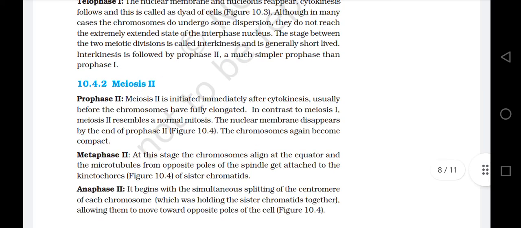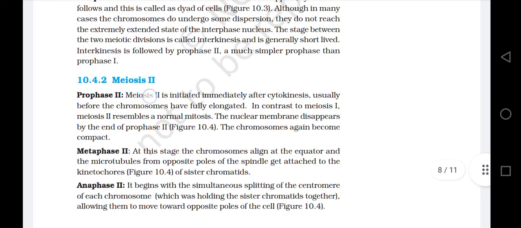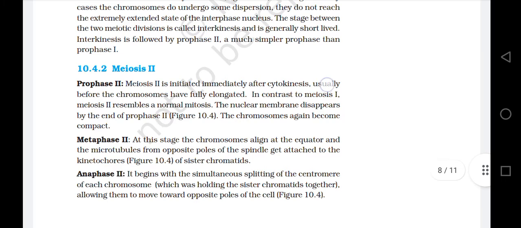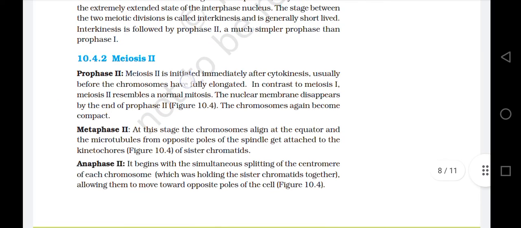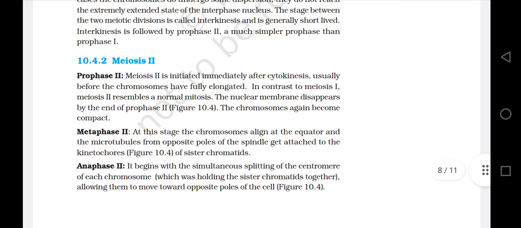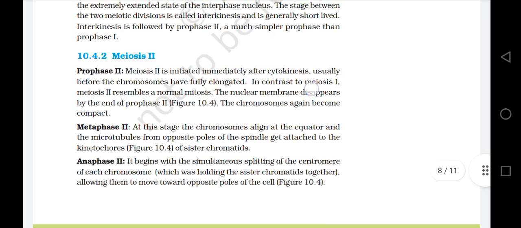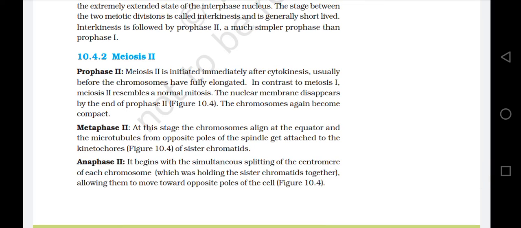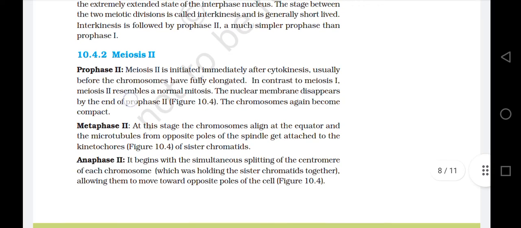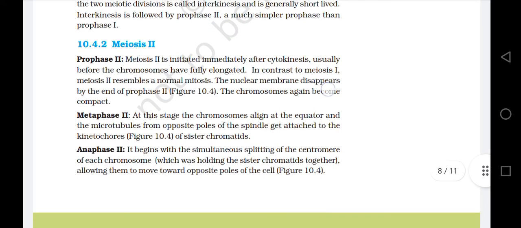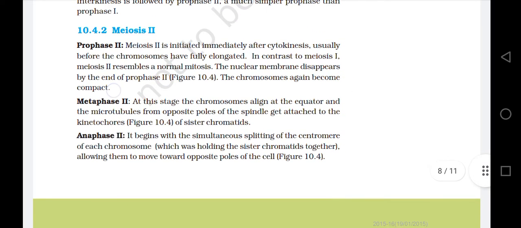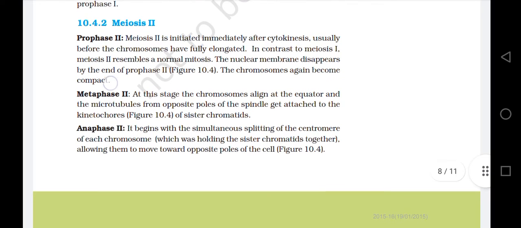10.4.2 Meiosis 2. Prophase 2. Meiosis 2 is initiated immediately after cytokinesis, usually before the chromosomes have fully elongated. In contrast to meiosis 1, meiosis 2 resembles a normal mitosis. The nuclear membrane disappears by the end of prophase 2. Figure 10.4. The chromosomes again become compact.